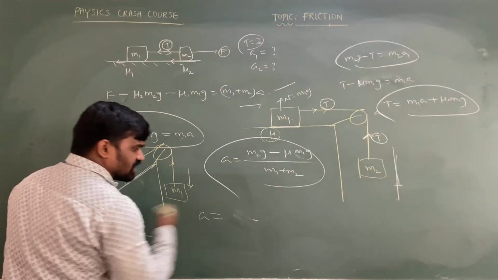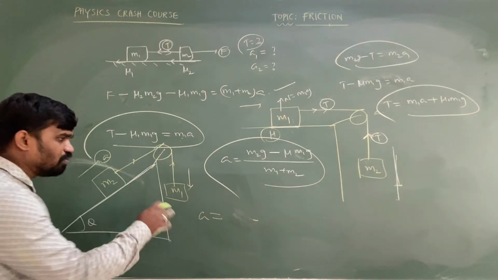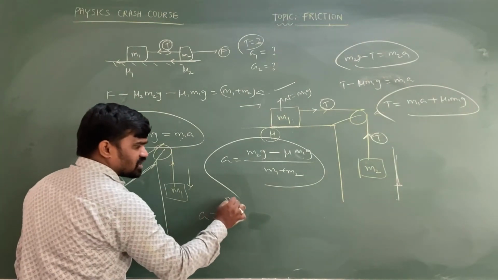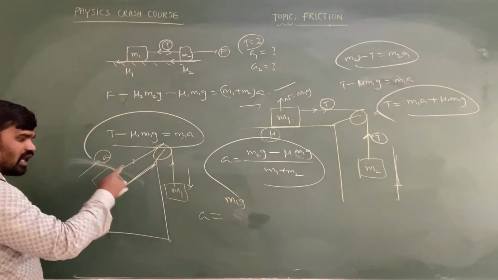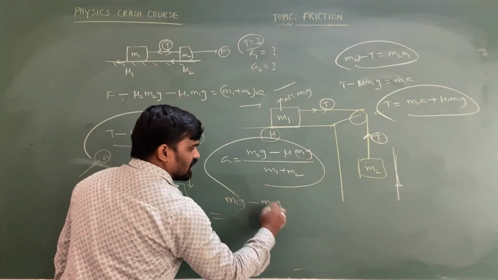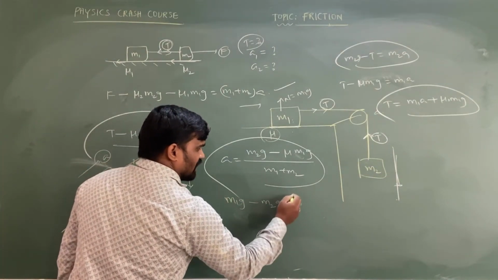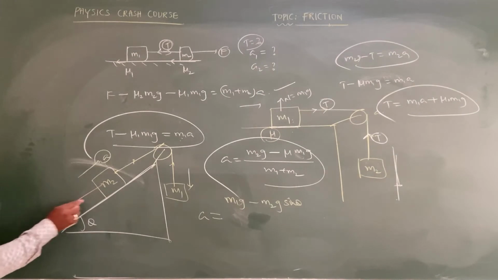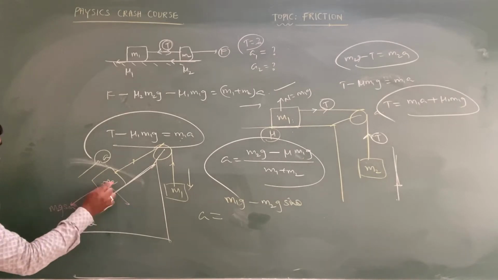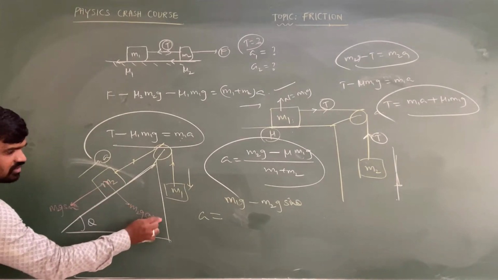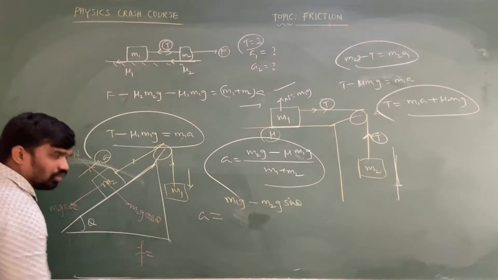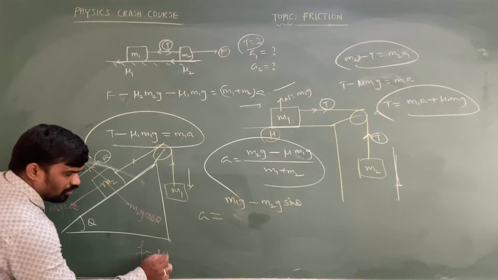So let acceleration a be equal to unbalanced load by total mass. Same simple shortcut technique, no need to worry or be afraid. This is going in the downward direction, so m1g, and this is going upward on the inclined plane, so minus m2g sin theta. But one most important point: on the inclined plane, the component parallel to the inclined plane is m2g sin theta and the component perpendicular to the inclined plane is m2g cos theta. This is balanced by the normal force. In case of the inclined plane, friction is equal to mu into N.